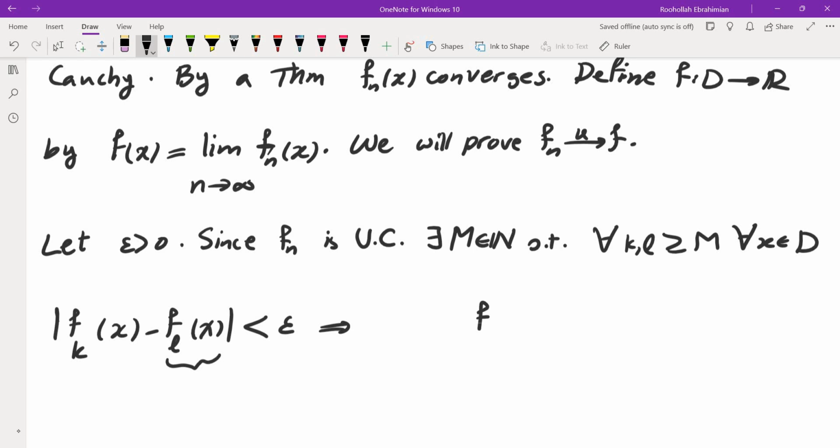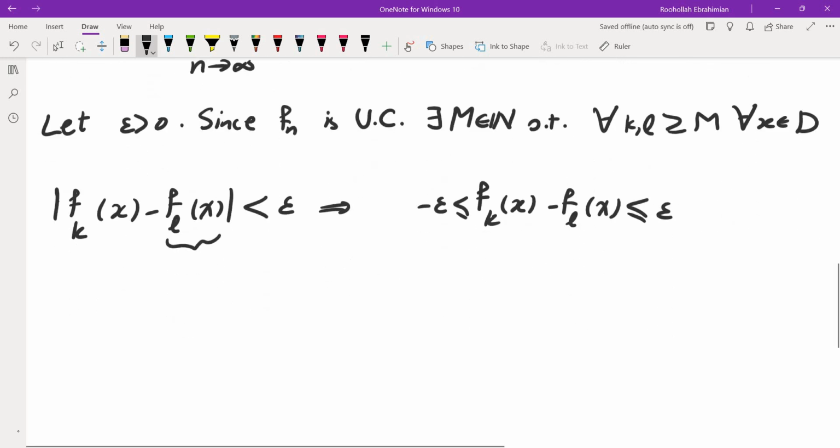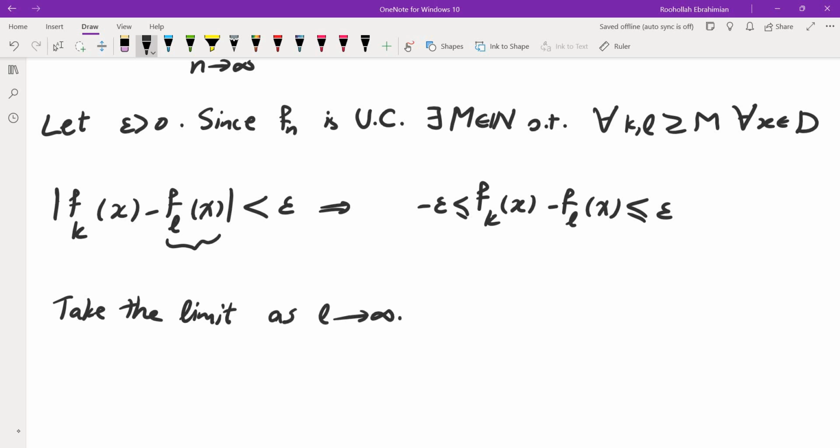This would be |Fk(x) − Fl(x)| less than or equal to epsilon, so greater than or equal to negative epsilon. Now, take the limit as l approaches infinity.